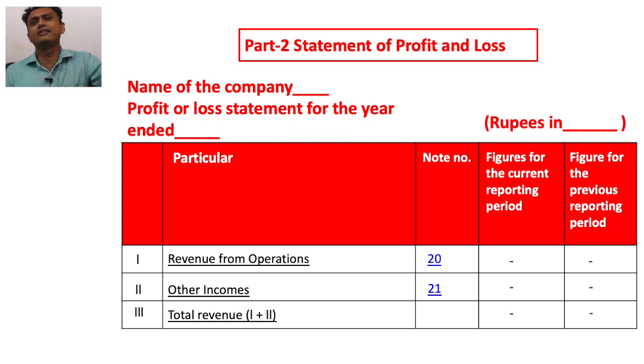It is nothing other than sales. It is the other name of sales. So, revenue from operations is our sales, the credit side of the P&L account. All other types of income are known as other income. The total of revenue from operations and other income is equal to total revenue.